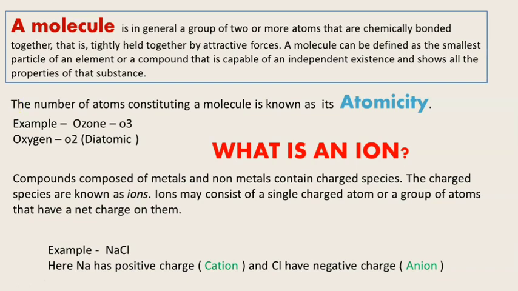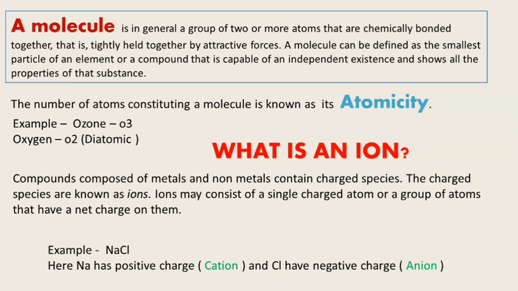Now, what is an ion? The next point is what is an ion. So here we can see compounds composed of metals and non-metals. There are charges. That's why I'm saying they should provide electron, proton and neutron so that you can learn the charges. Anyway, these are given as ions. The charged species are known as ions. Some elements in our periodic table, there are roughly 120 elements, many more to be discovered, and some of them are positively charged and some negatively charged. So the charged species are known as ions.